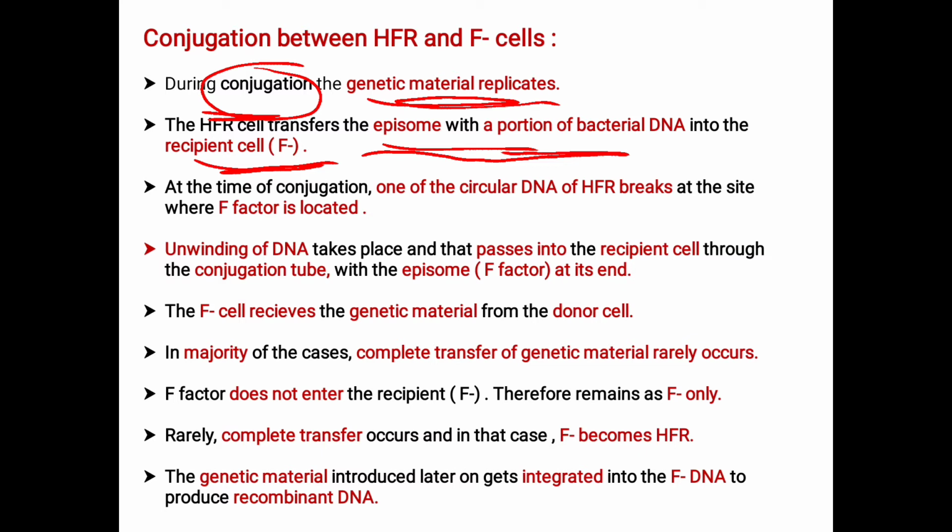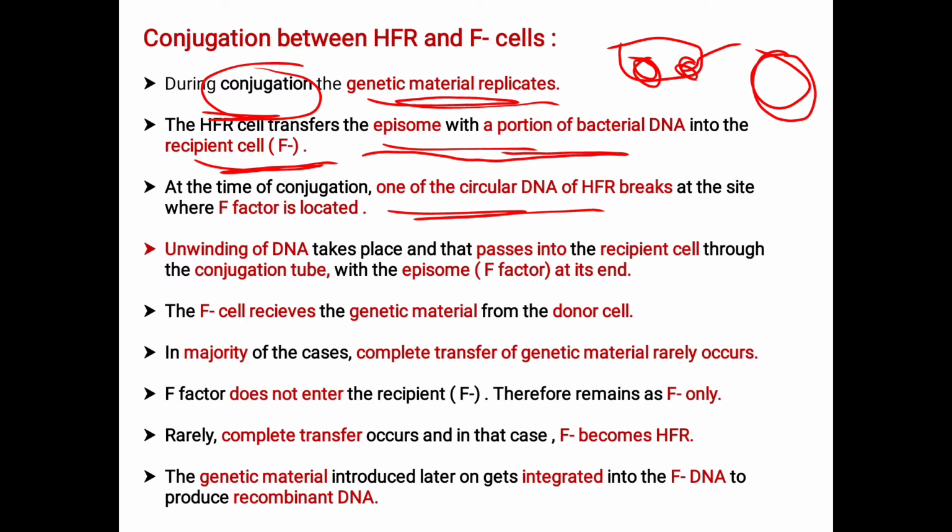The first step: at the time of conjugation, the circular DNA of the HFR, that is the male cell, breaks at the site where the F factor is located. See how it takes place here. The bacterial cell has the bacterial DNA and the plasmid. This is the plasmid.